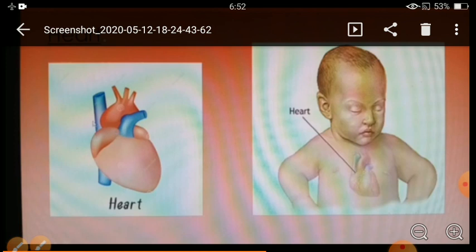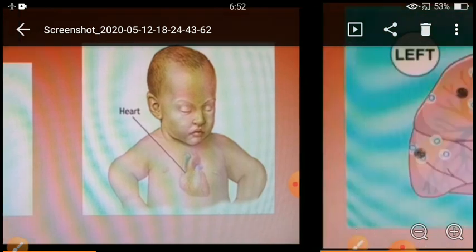And how will we keep our heart healthy? By doing exercise and by eating healthy food. By doing exercise and eating healthy food, we will keep our heart healthy. Clear? Now move to the next one, children.